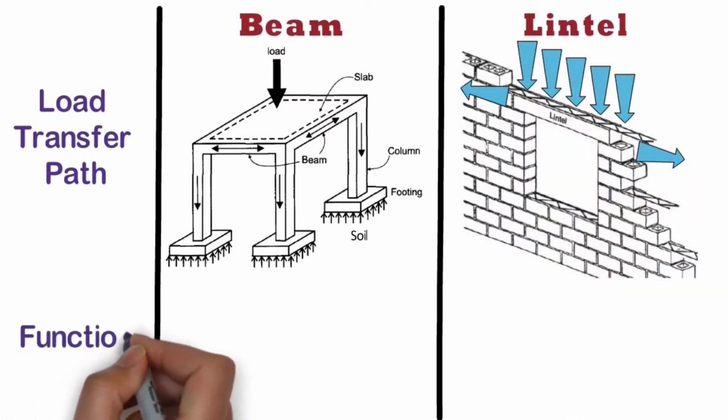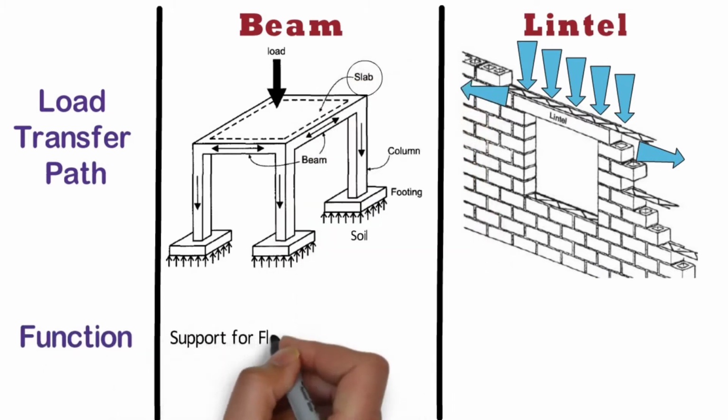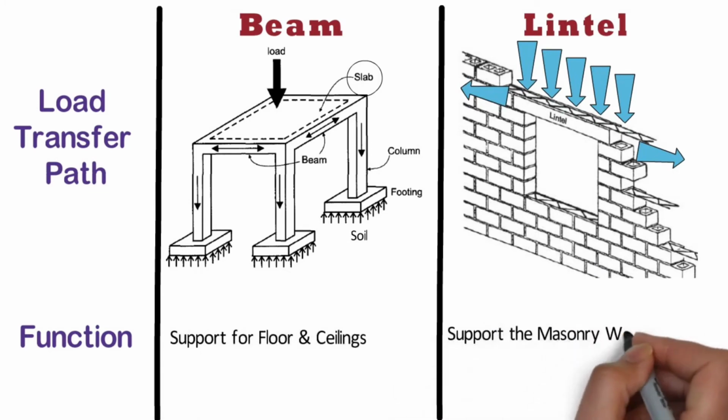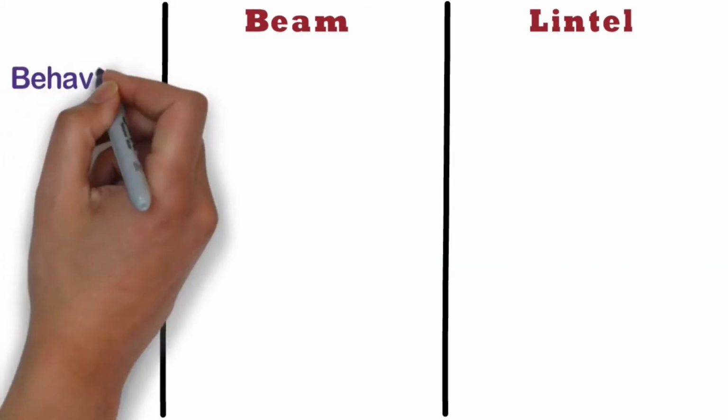The beam provides support to the slab resting on it. It also provides support for the floor and ceilings. Whereas main function of lintel is to support the masonry wall above the openings like door, window and transfer its load to side walls.